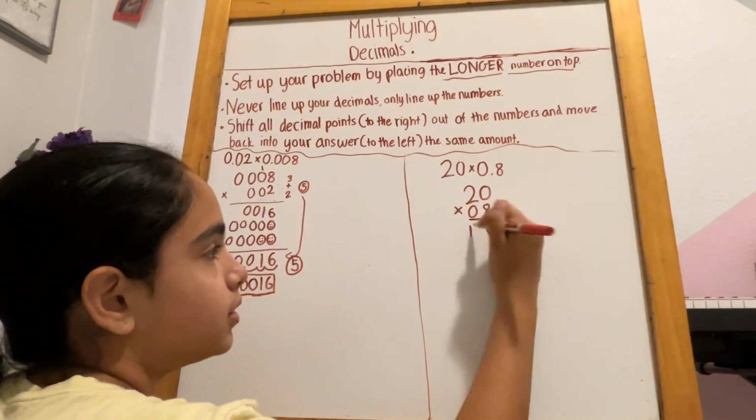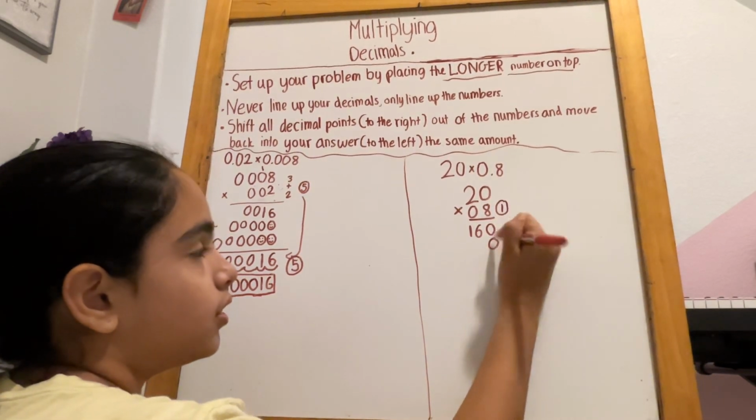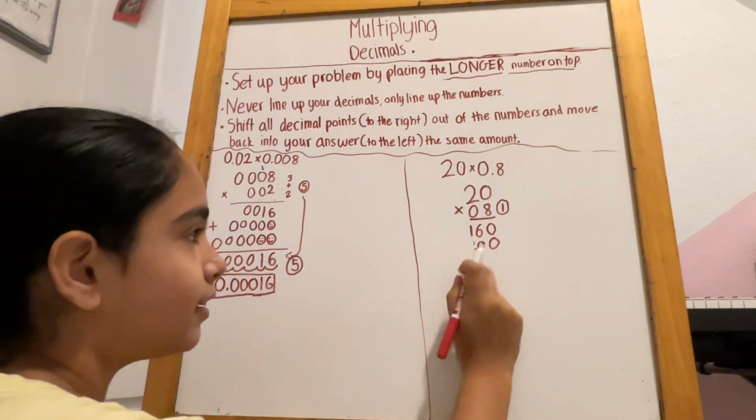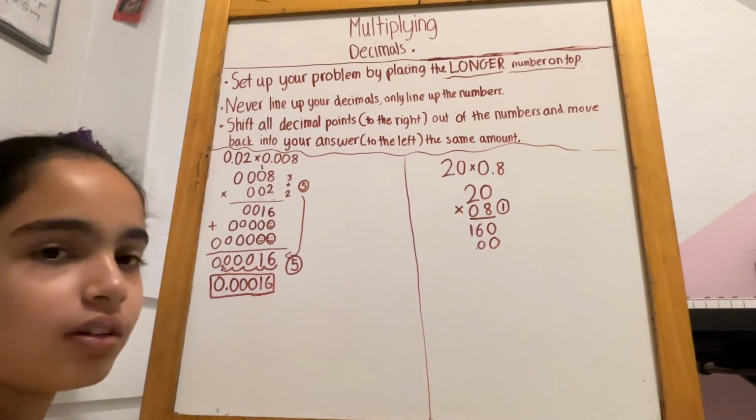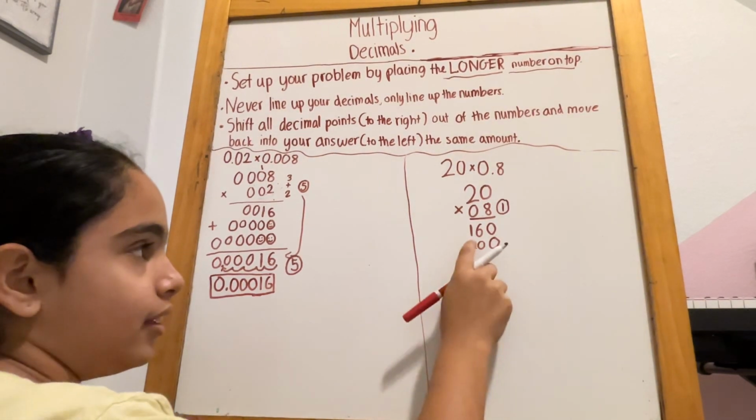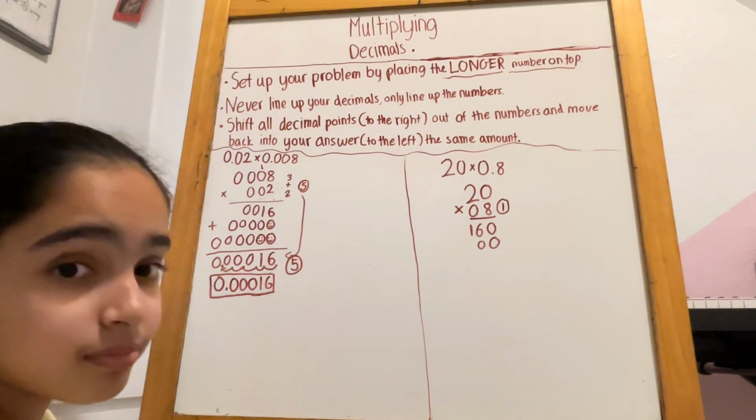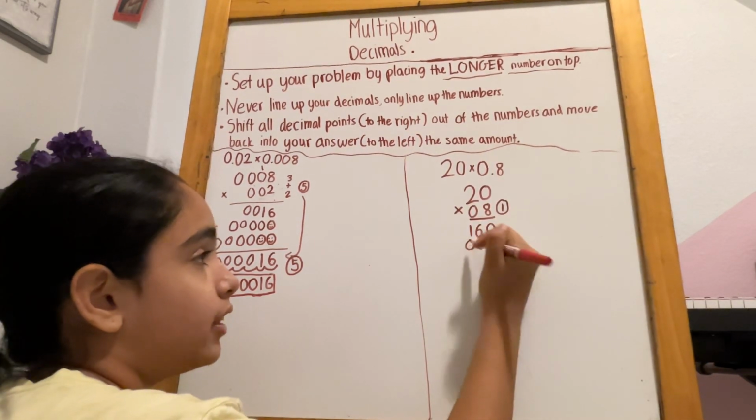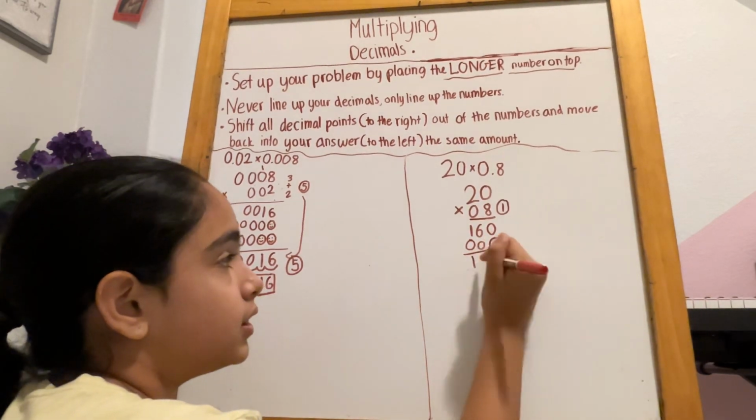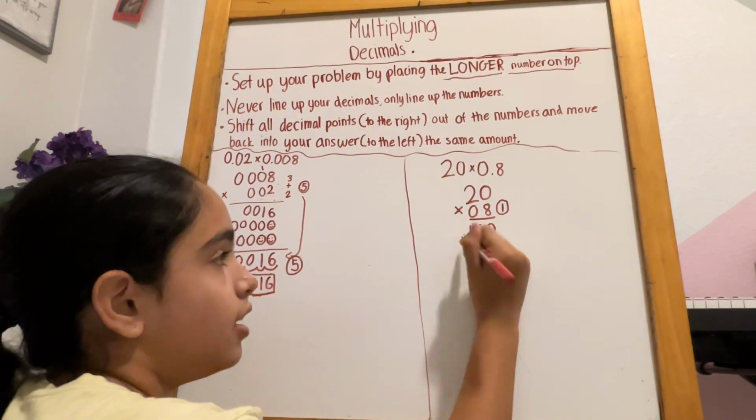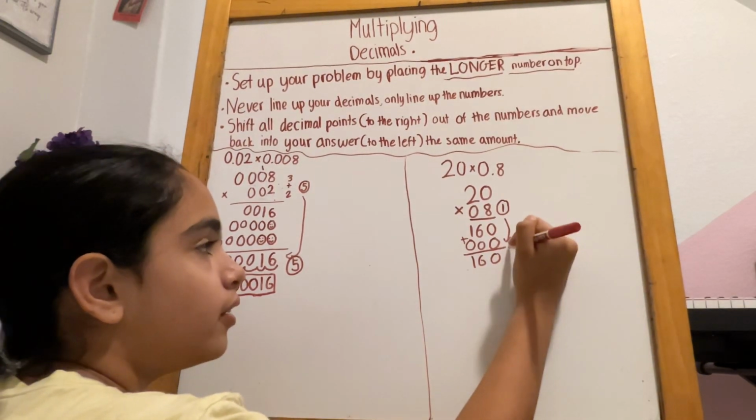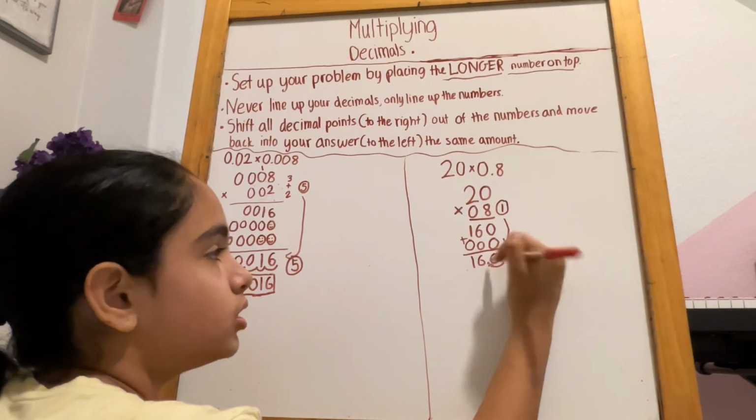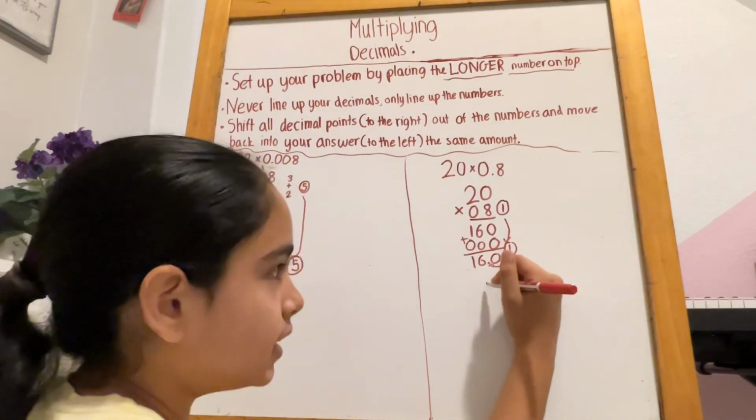0, 160, 0, and then a 20 there. Actually, wait. No, that's wrong. That's not right. Did you guys catch that mistake? Yes or no? So 0, and then another 0 right there. 1, 6, 0. So you're adding that. And then this 1 right there, that's how many times I'll bring it back. So my answer should be 16.